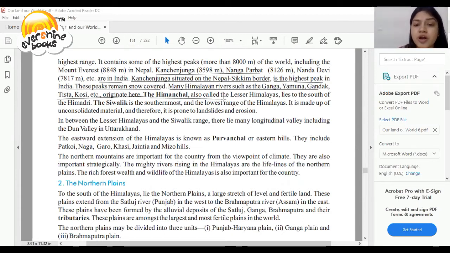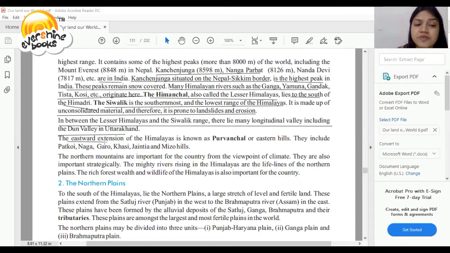So the Himachal, also called the Lesser Himalayas, lies to the south of the Himadri. The Shivalik is the southernmost and the lowest range of Himalayas. It is made of unconsolidated material and therefore it is prone to landslides and erosion. In between the Lesser Himalayas and Shivalik range, there lie longitudinal valleys including Doon Valley in Uttarakhand.